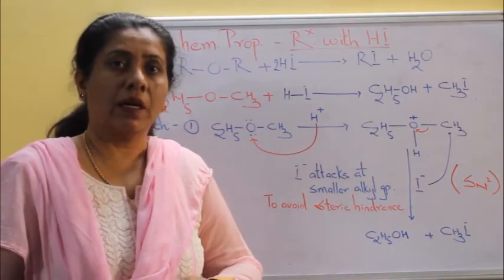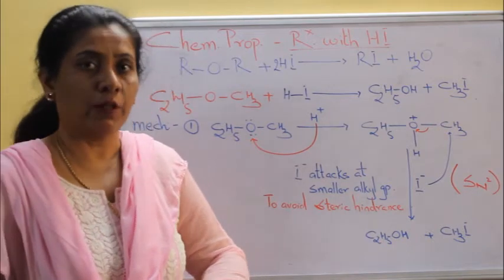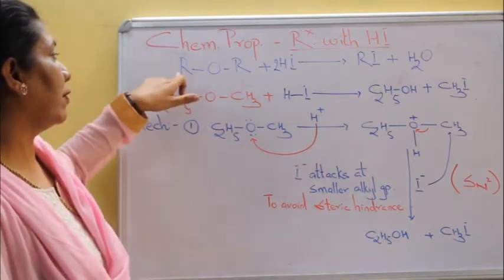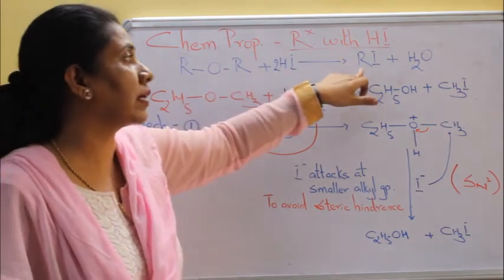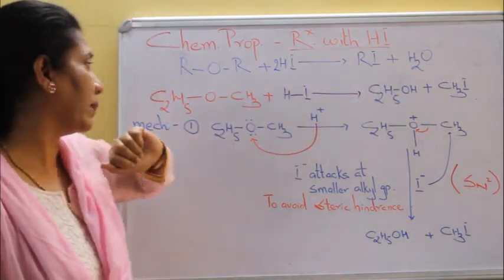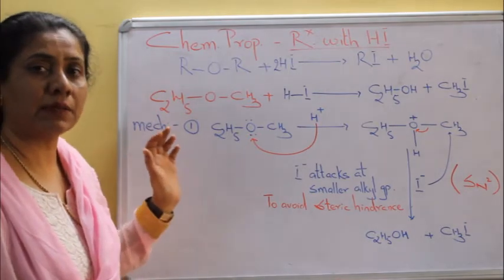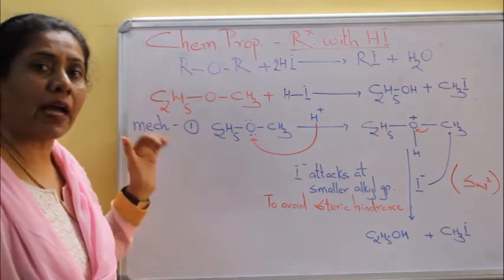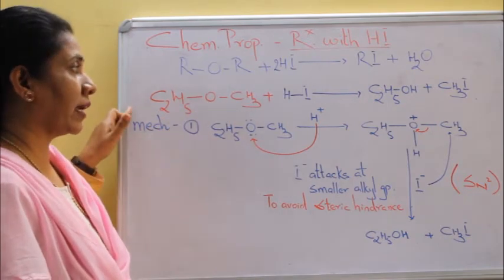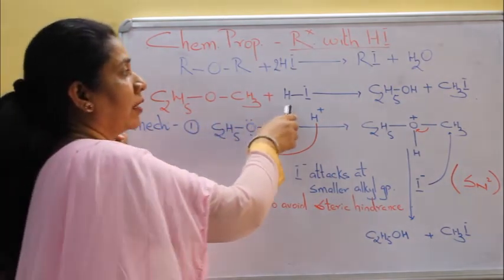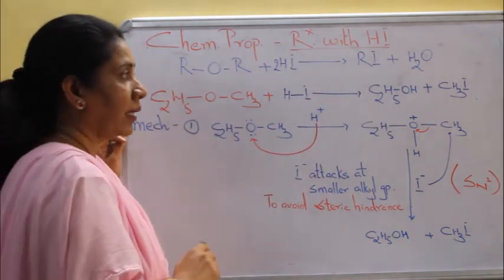Chemical properties. Here we will talk about the reaction of ethers with HI. So, first reaction, if we have symmetrical ethers and we are treating them with excess of HI, the product is alkyl halide along with water. But if our alkyl groups are different, that is, we have unsymmetrical ethers, what kind of products are formed? Here we have taken the example of methoxyethane. On treatment with HI, it results in formation of alcohol, ethanol, and methyl iodide.